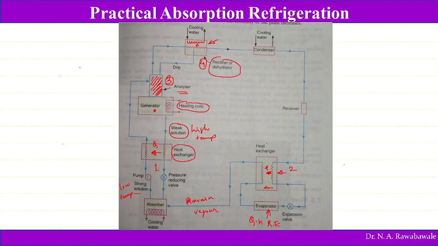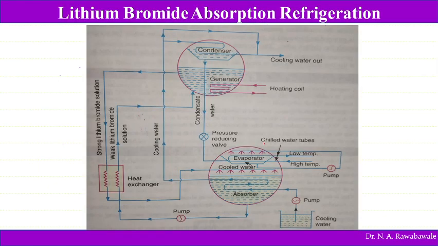Now coming to the next system, the lithium bromide absorption refrigeration system. This lithium bromide absorption refrigeration system works on a similar principle of vapor absorption, just like the aqua ammonia solution, but here water is used as the refrigerant. In the previous case, ammonia was used as the refrigerant.